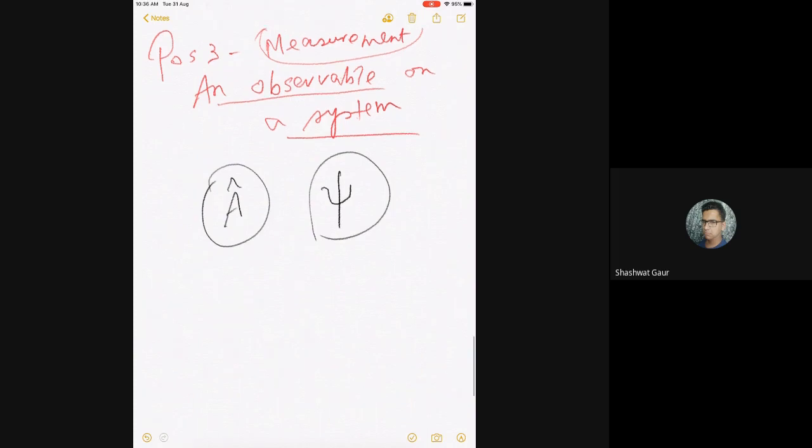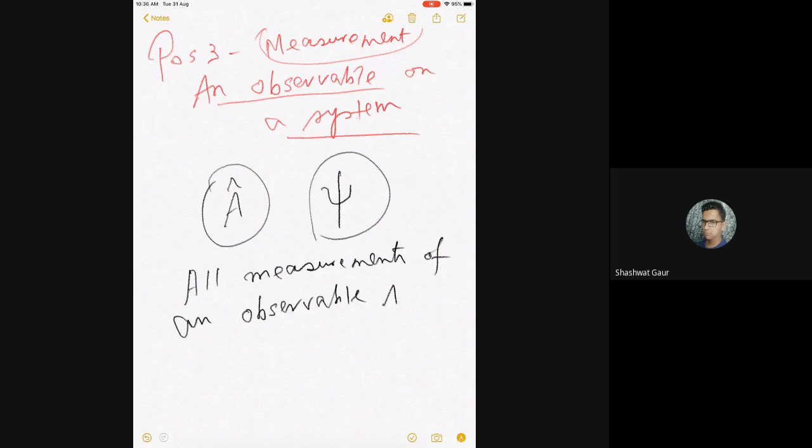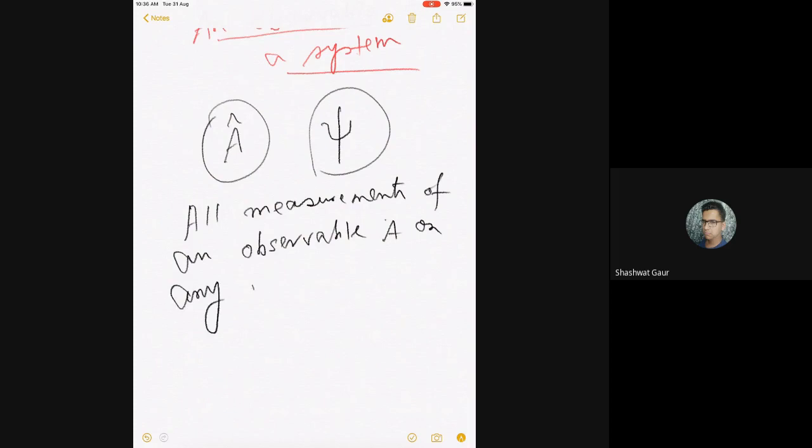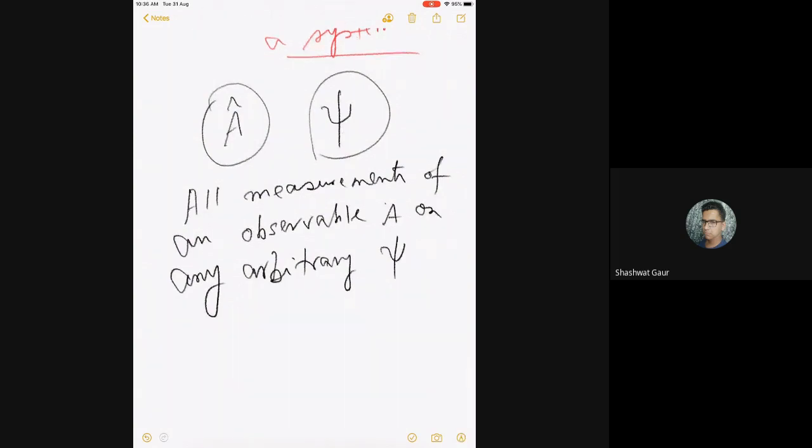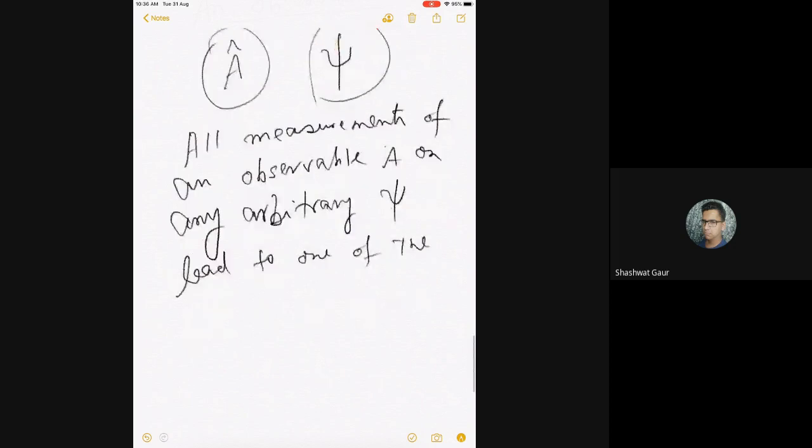The postulate first says that all measurements of an observable A on any arbitrary psi, which means on any arbitrary state, always lead to one of the eigenvalues of A. This is a very difficult statement.